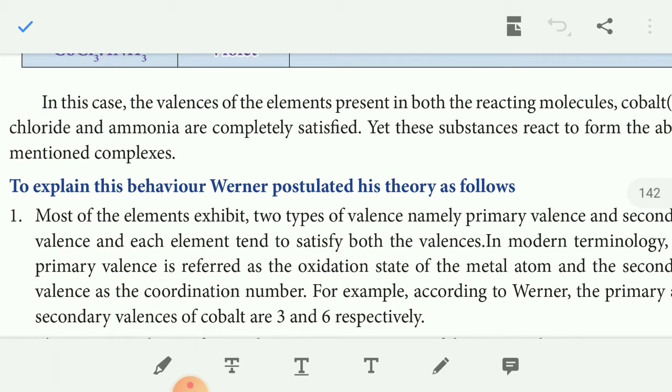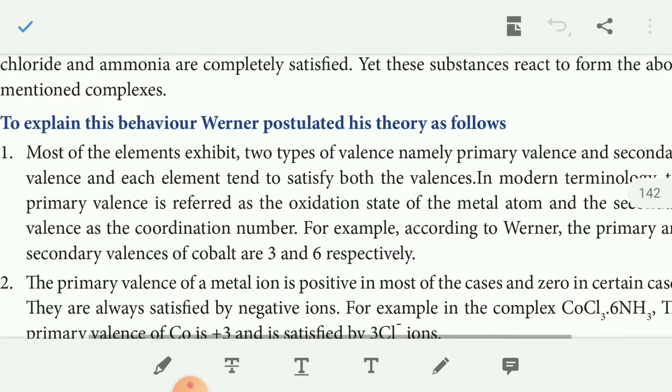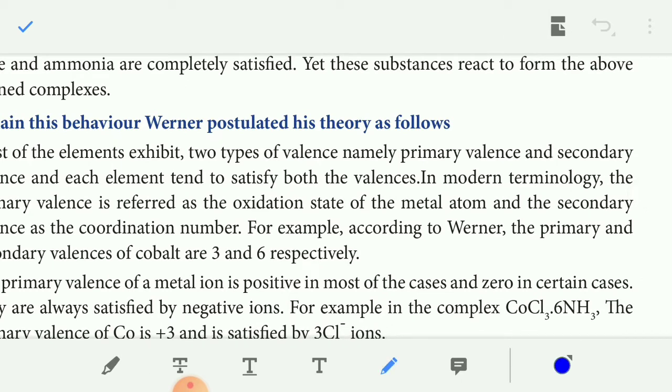Now to explain this behavior, Werner's postulates are as follows. First, a metal atom or ion possesses two types of valency, that is primary valency and secondary valency. Primary valency can be dissociated into ions and secondary valency cannot be dissociated. That is, primary valency is ionizable and secondary valency is non-ionizable.